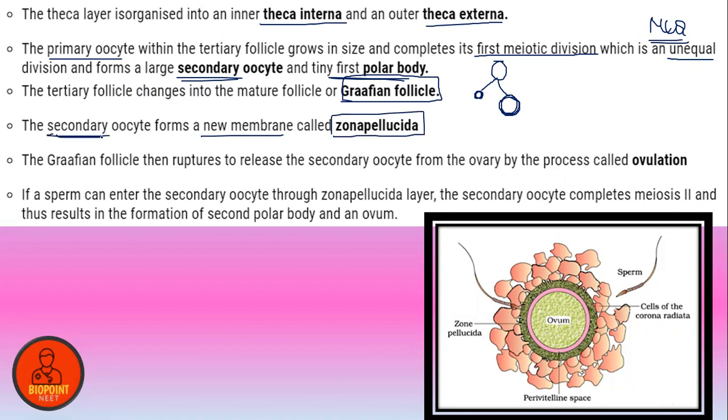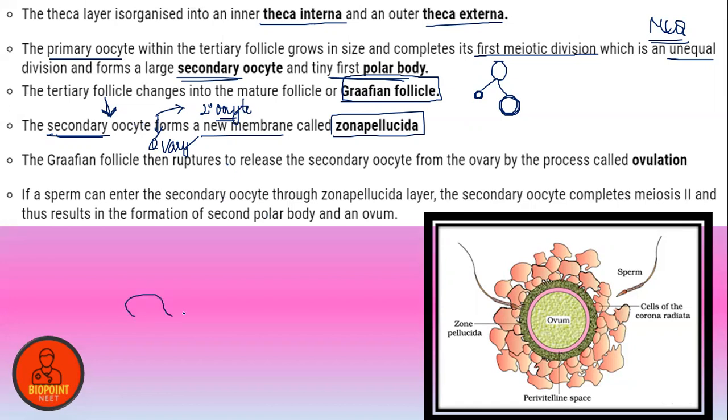Okay guys, the secondary oocyte is now released. When it reaches the stage of secondary oocyte, what happens? It is actually released from the ovary, right? So in order to have protection, the secondary oocyte is covered by a new membrane called the zona pellucida layer. Is that clear? The Graafian follicle then ruptures.